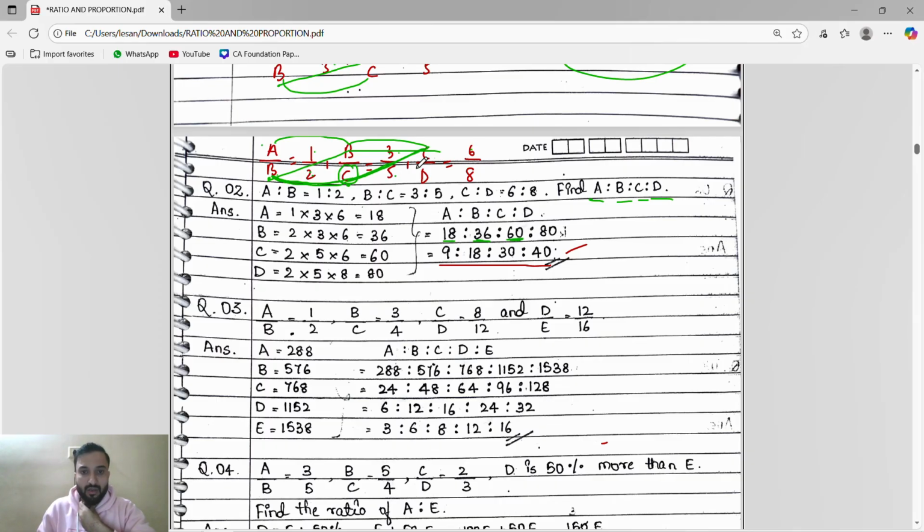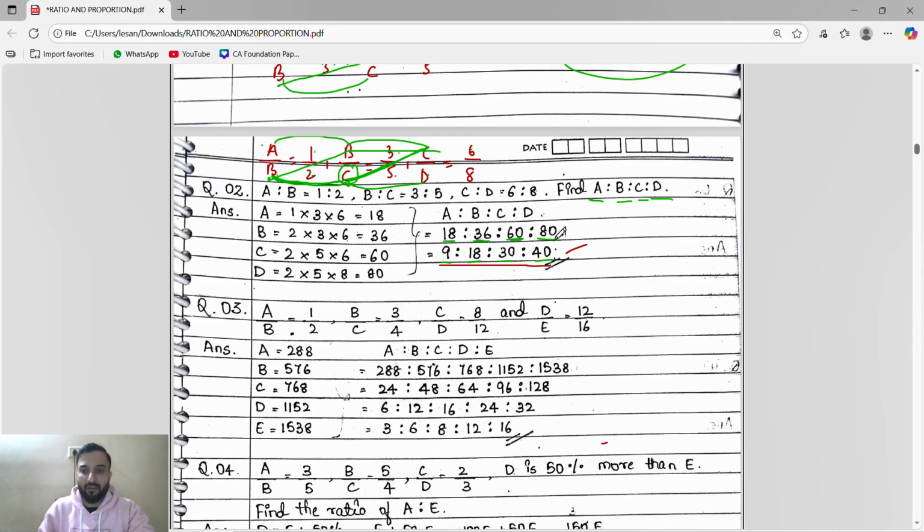C is 60. For finding D, we will reach to D: B to C, C to D. Now D value is not in the denominator, we will stop here. So 2 times 5 is 10, 10 times 8 is 80. Done. Now we will simplify. You will get 2, 9 twos are 18, 18 twos are 36, 30, 40. Now it will not simplify further. So A value is 9, B value is 18, C value is 30, D value is 40.